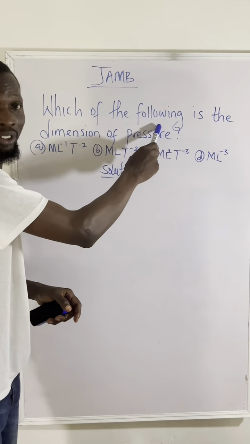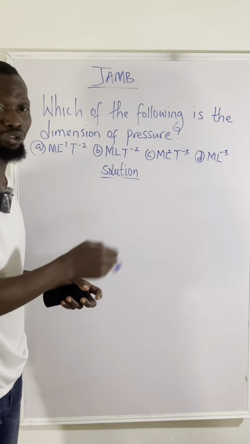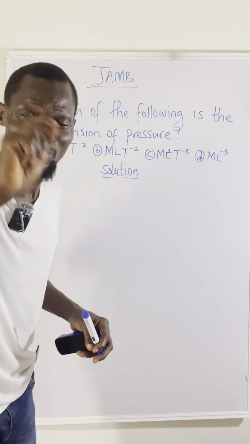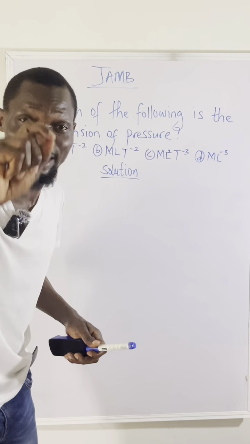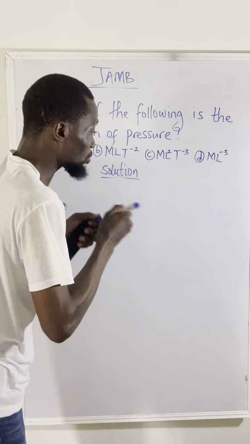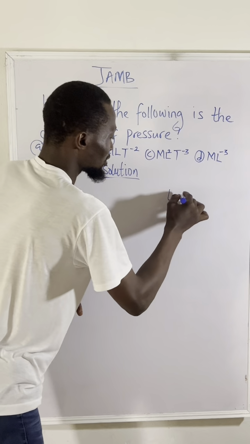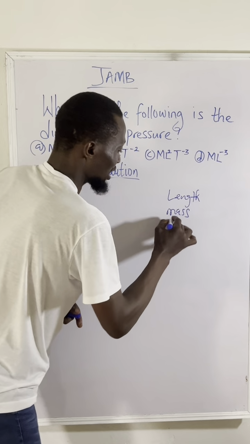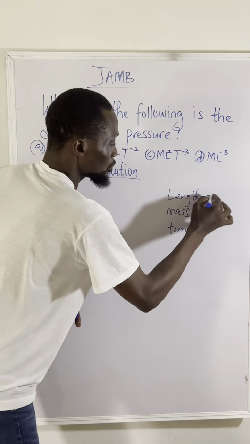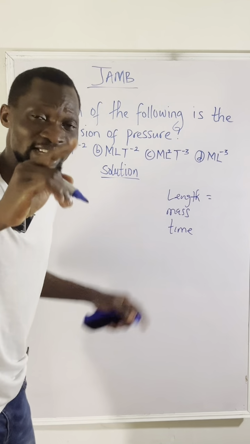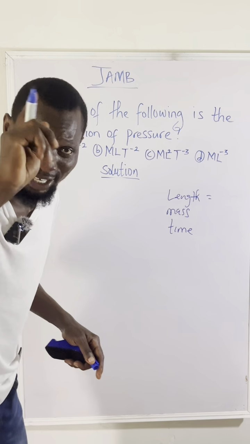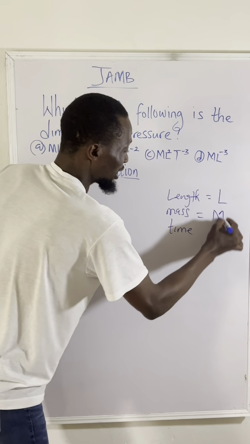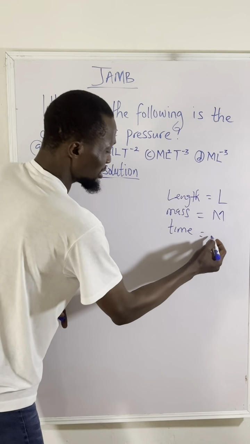Which of the following is the dimension of pressure? Now, the first thing you have to remember is the three most fundamental quantities in physics and their dimension. So, the three most fundamental quantities we have are the length, the mass, and the time. The dimension of each is its first letter written in capital: length is capital L, the mass is capital M, and the time is capital